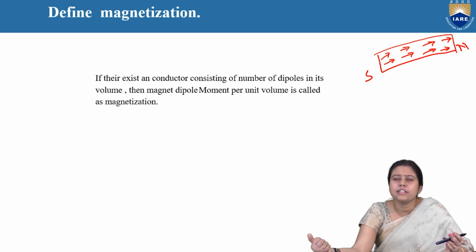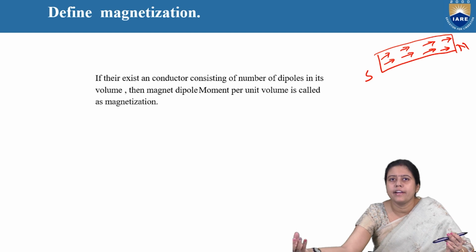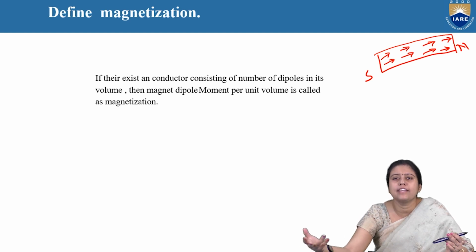So what is the magnetization? The magnetic dipole moment per unit volume, how many magnetic poles have been arranged, that is known as the magnetization.